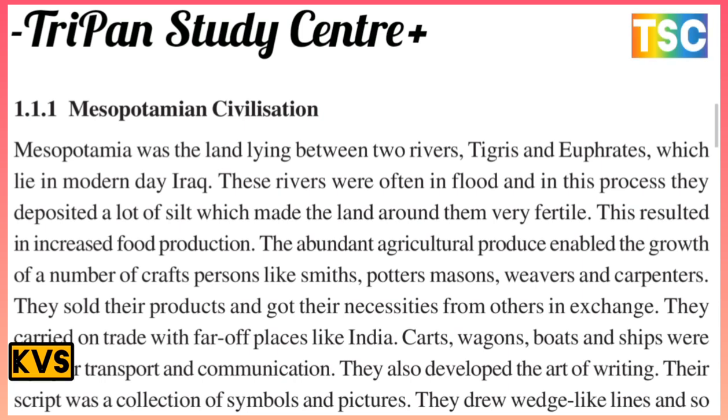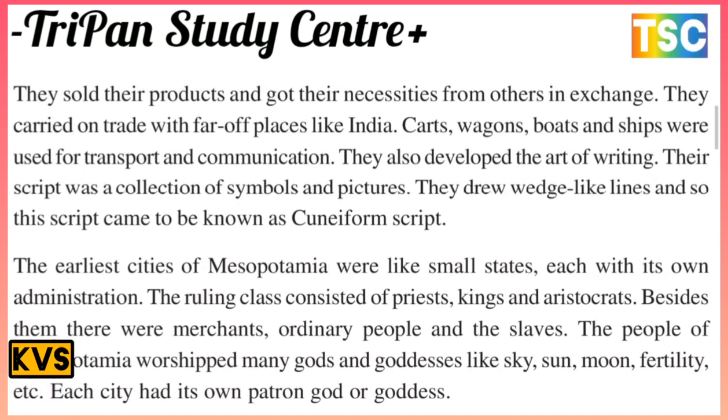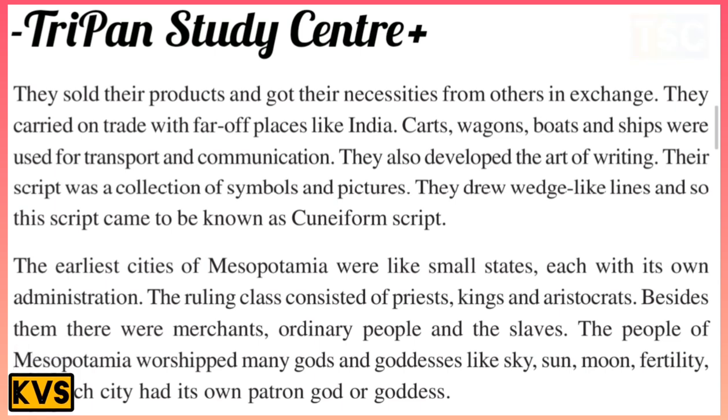They also developed the art of writing, and the script was a collection of symbols or pictures. The strokes were drawn like a wedge, and so this script has come to be known as the cuneiform script. The cuneiform script is the most important here. The earliest cities of Mesopotamia were like small states, each with its own administration. The ruling class consisted of priests, kings, and aristocrats. Besides them, there were merchants, ordinary people, and slaves.